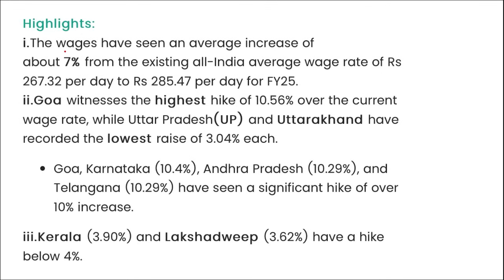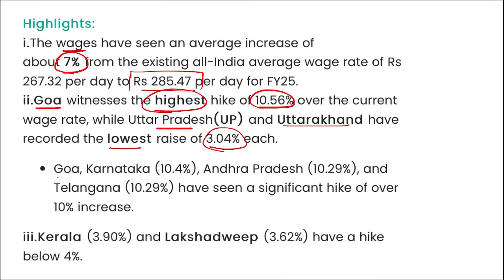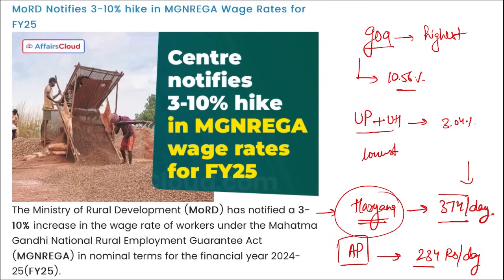Next, here you can see the wages have seen almost an average of 7% increase to 285.47 rupees. Goa witnessed the highest hike, that is 10.5%, while UP and Uttarakhand saw the lowest raise, 3.04% each. Goa, Karnataka 10.4, Andhra Pradesh 10.29, Telangana 10.29, right? And Kerala and Lakshadweep saw below 4% here you can see. And Haryana sees the highest wage rate, that is at 374 rupees per day, whereas Arunachal Pradesh has the lowest, that is 234 rupees per day.